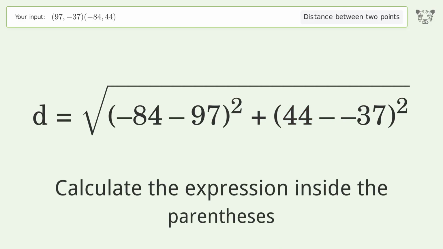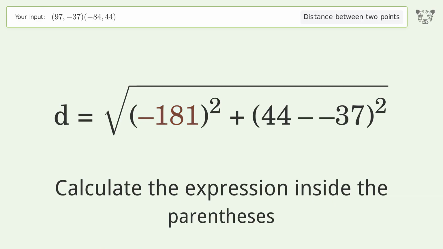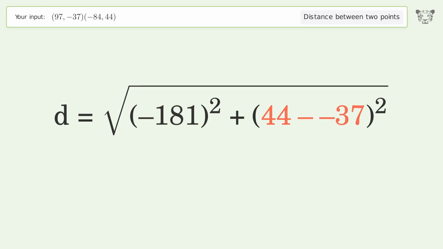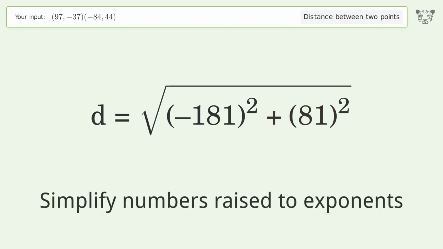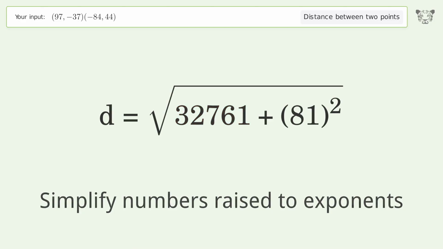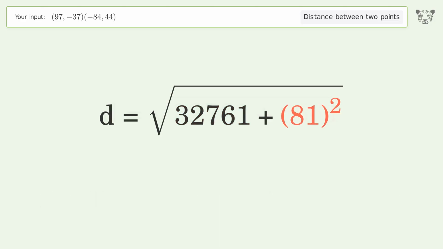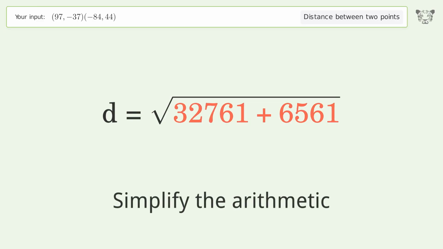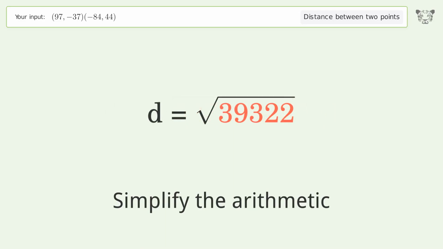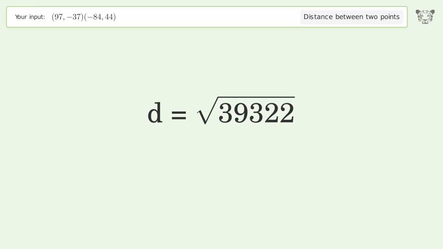Calculate the expression inside the parentheses. Simplify numbers raised to exponents. Simplify the arithmetic. And so the distance between the 2 points is the square root of 39,322, or 198.298.